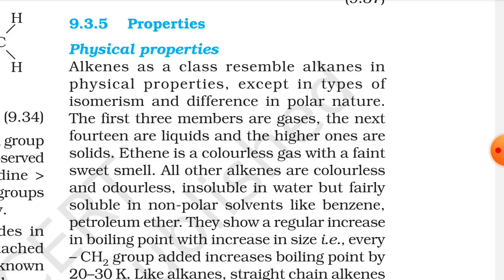Insoluble in water, but fairly soluble in non-polar solvents like benzene and petroleum ether. They show a regular increase in boiling point with increase in size. That is, every CH2 group added increases boiling point by 20 to 30 Kelvin. Like alkanes, straight chain alkenes have higher boiling point than isomeric branched chain compounds.